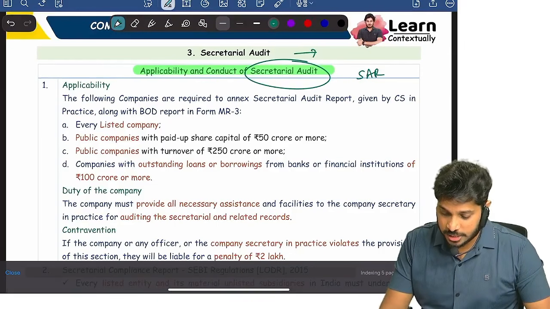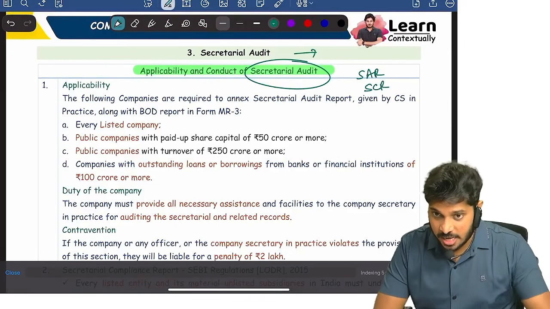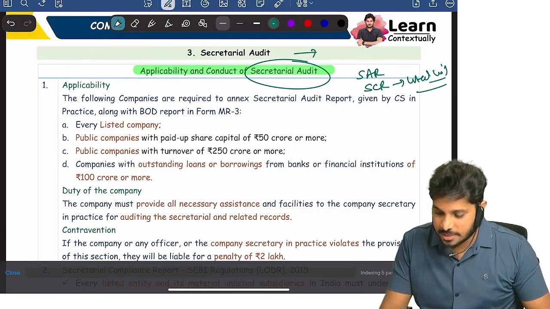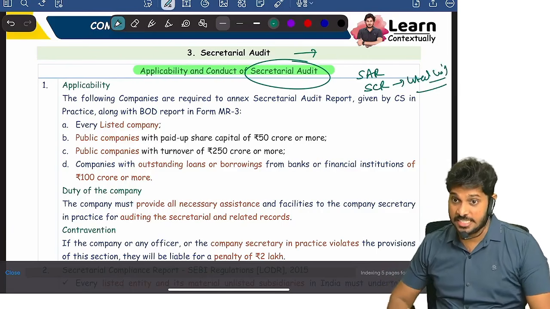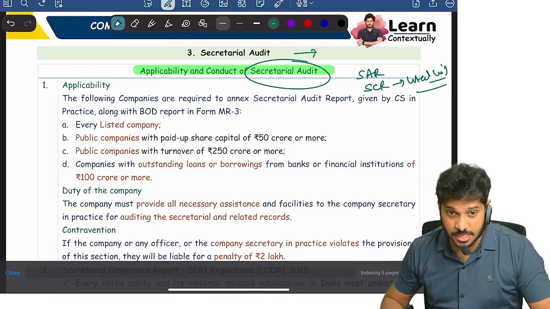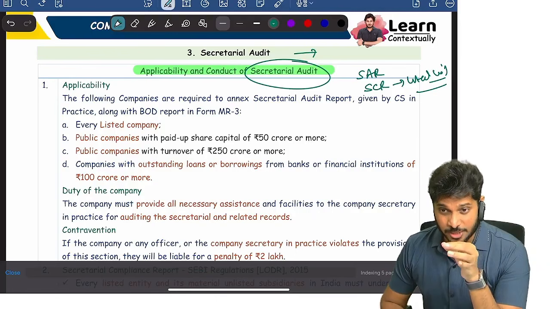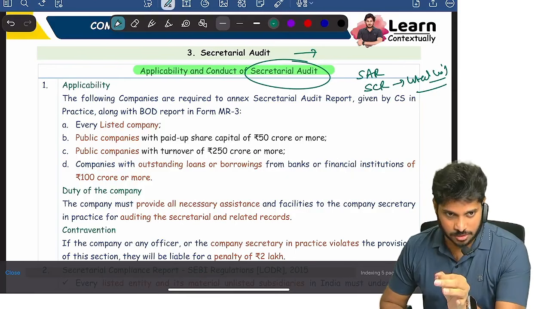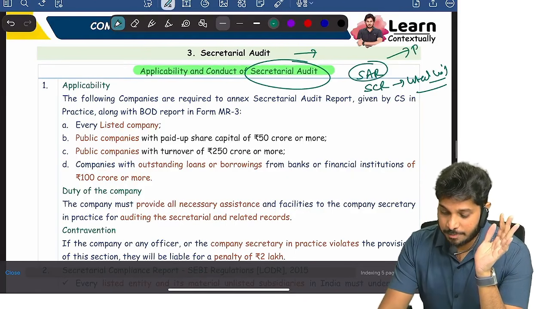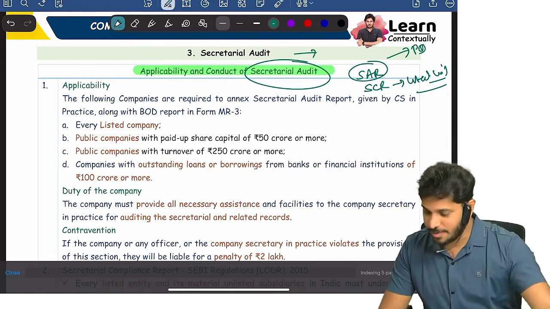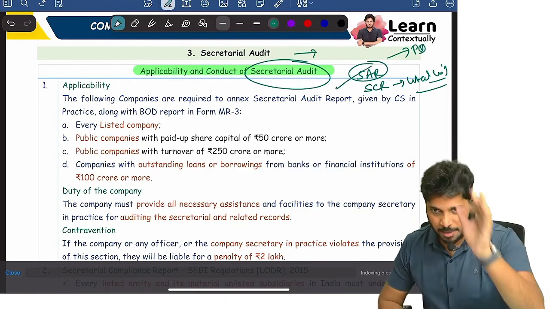There are two issues: secretarial audit report and secretarial compliance report. Secretarial compliance report is applicable only for listed companies and its material subsidiaries which are unlisted. So a secretarial compliance report is different, a secretarial audit report is different. Secretarial audit report is a public document. Cost audit report is not a public document. Cost statements are not public documents, whereas secretarial audit report is a public document.